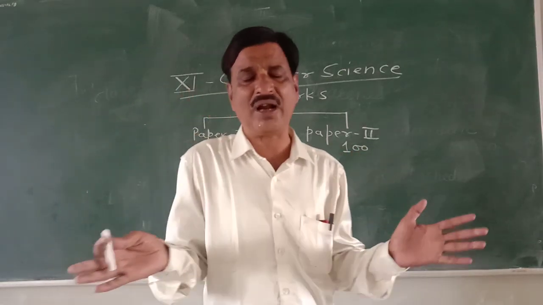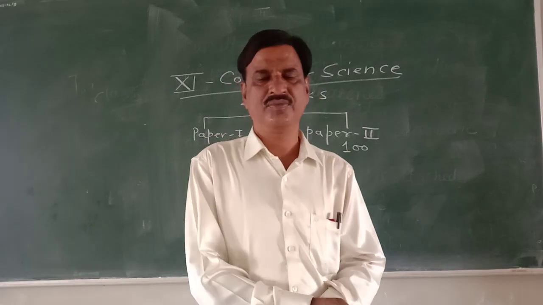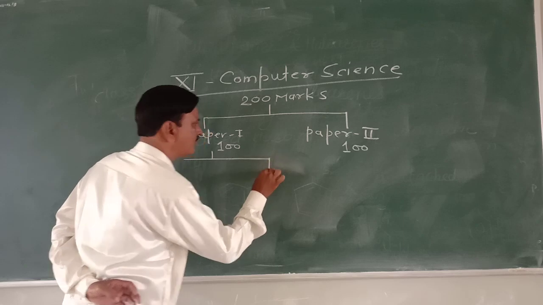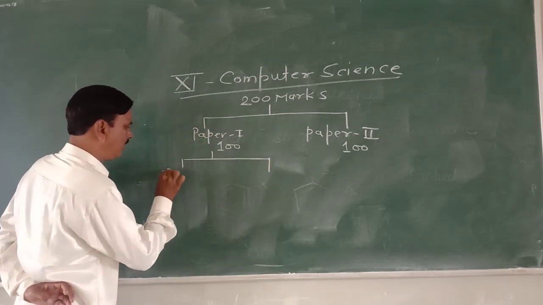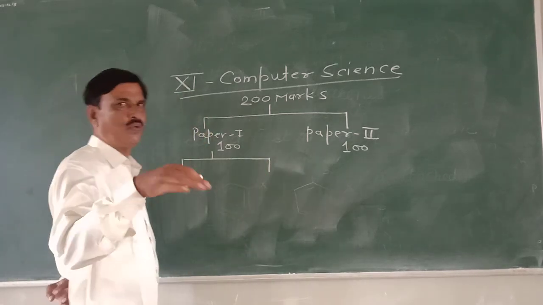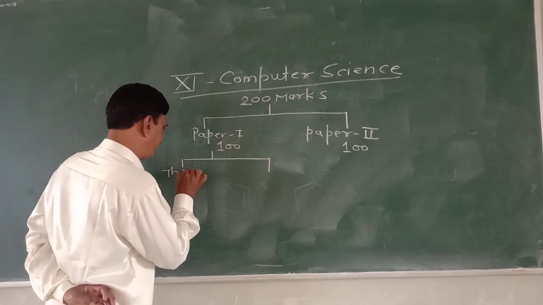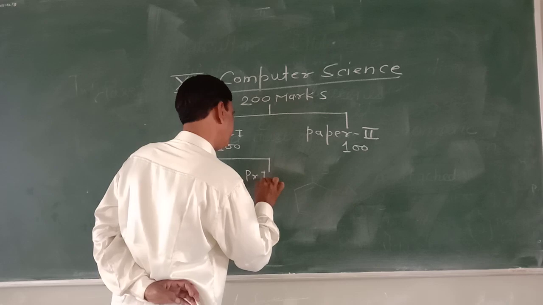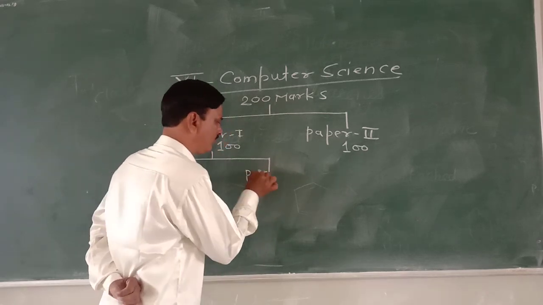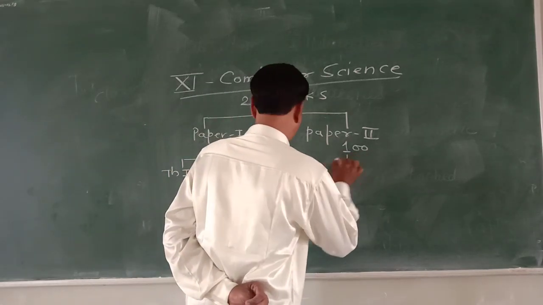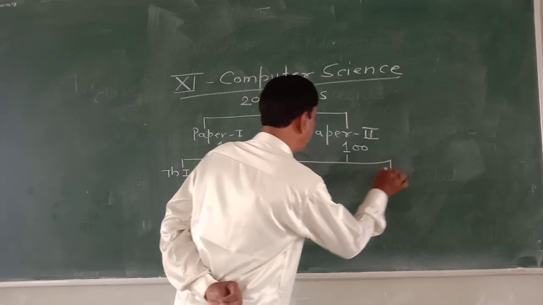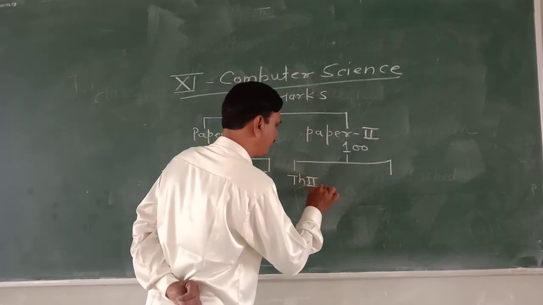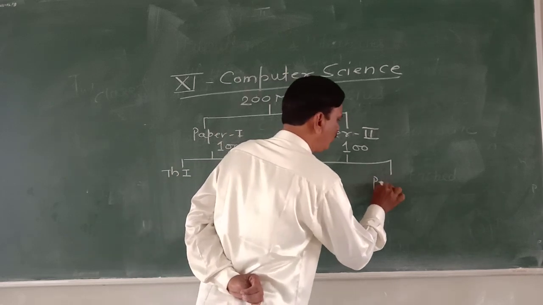In these 100 marks in each paper, again there is a split. That is theory first and practical first. And in paper second also, there is a split of theory 2 and practical 2.